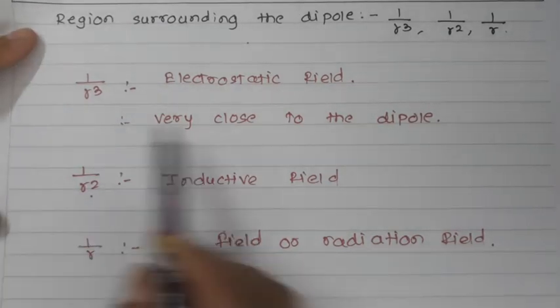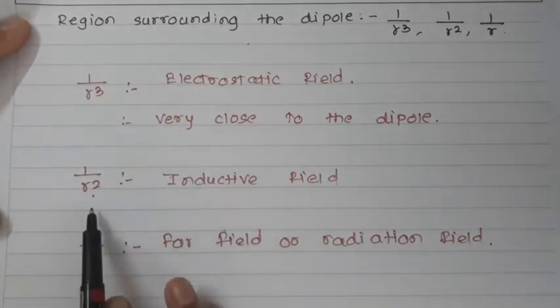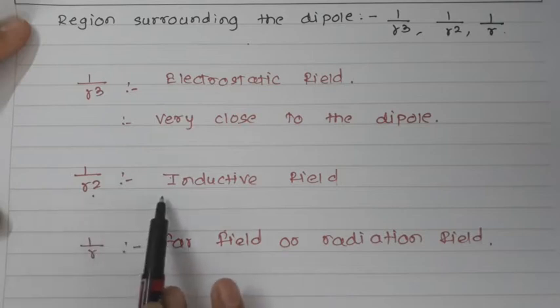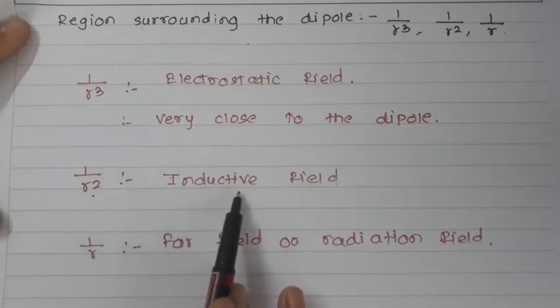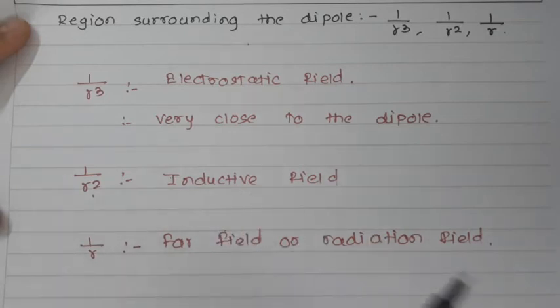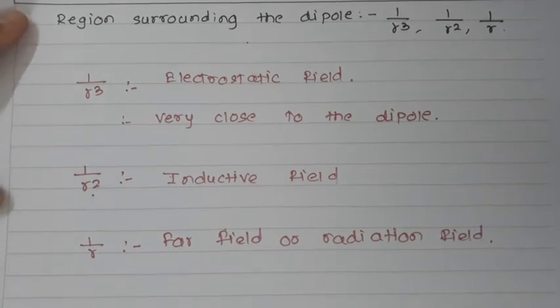1 by r cube is the electrostatic term, very close. 1 by r square will be called the inductive field, and it is predictable from the Biot-Savart law. So this term is important only in the near field, that is the distance close to the current elements, and 1 by r will be the far field term. Now here we will see the field expressions in the near and the far field region.